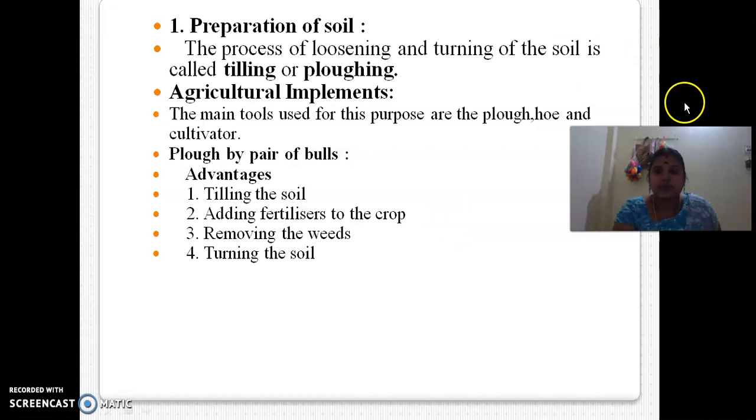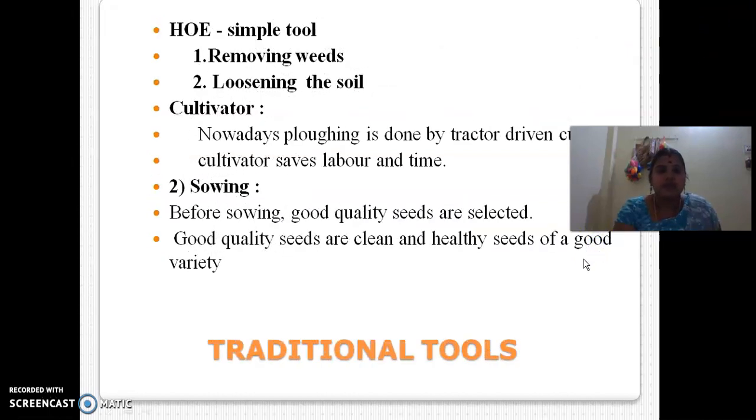And the next tool is the hoe. So we have three: plow with a pair of bulls, hoe, and cultivator. The hoe is a very simple tool. What is the main function of the hoe? Removing weeds. The plow with a pair of bulls is also used to remove weeds, and the hoe can also be used to remove weeds. The main advantages of the hoe are removing weeds and loosening the soil.